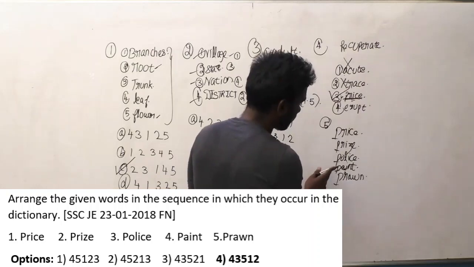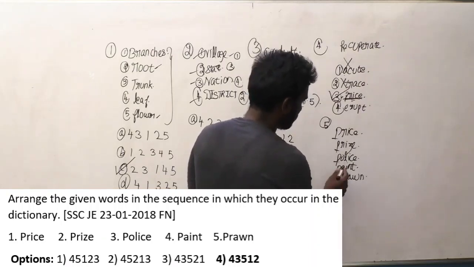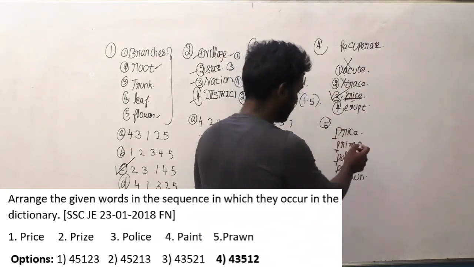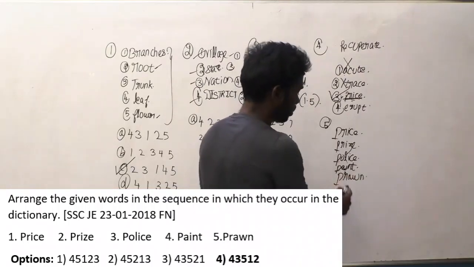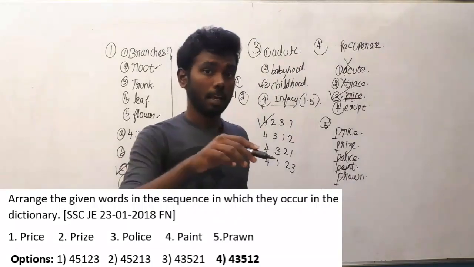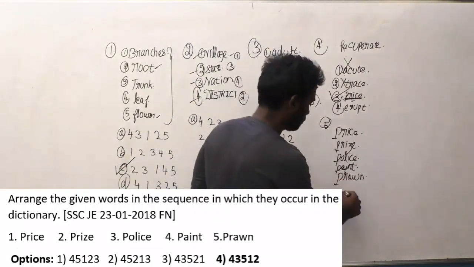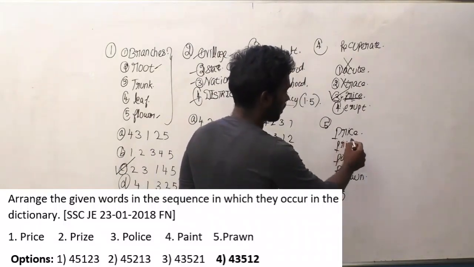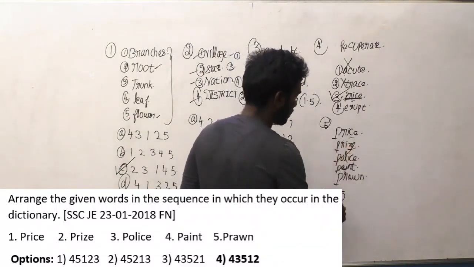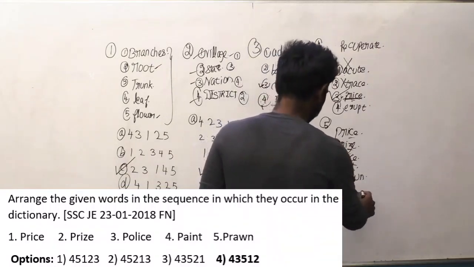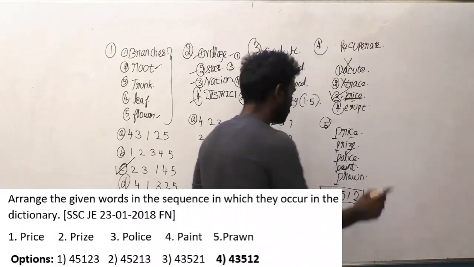Next, after P-A, P-O will come, so that is police, 4 and 3 will come. Next, P-R-I-C-E, P-R-I-Z-E, P-R-A-W-N. So here the fifth option will come, because before P-R-I, P-R-A will come. Then the first option will come before the second, because before Z, C will come. And the answer option is 4, 3, 5, 1 and 2.